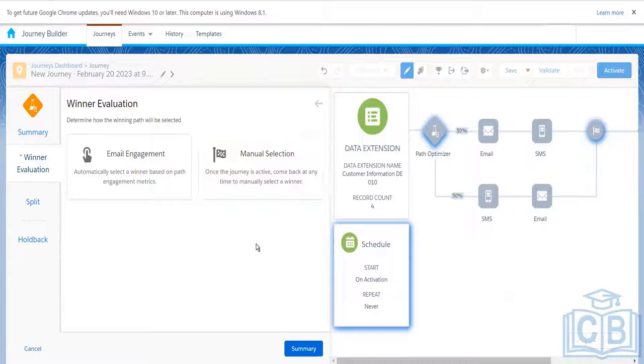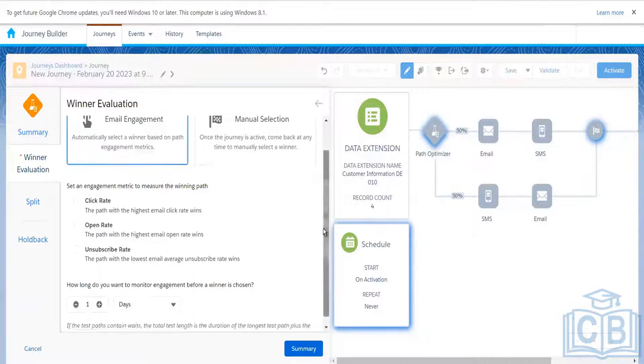The other one is manual selection, where we don't want the system to automatically evaluate the winner, but we will check the open rate, click rate, and unsubscribe rate, and based on all these parameters we will manually select the winner. So we can go ahead with either email automatic or the manual one. Now, for the automatic one, we have a few options: we can work with the click rate, open rate, or unsubscribe rate, and for how long we want the path to be monitored for the evaluation.